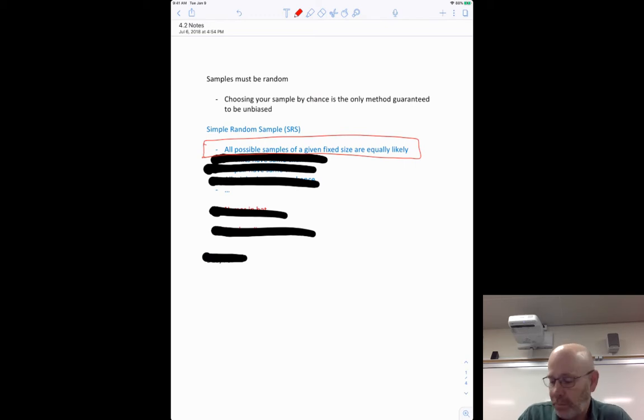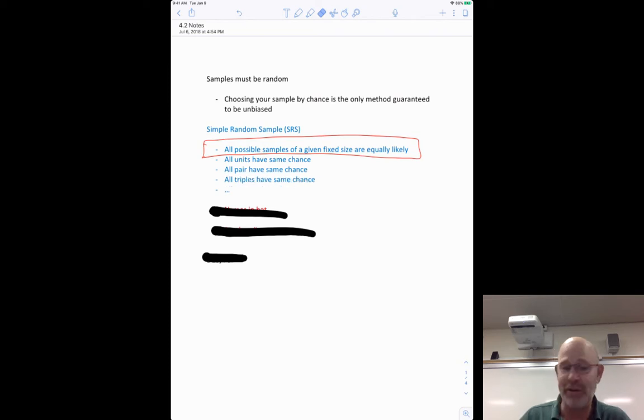So let's say you want to take a sample of 100 people. You must guarantee that all groups of 100 are equally likely. If you think about 2,000 people at Mountain View High School and a sample size of 100, then if you do 2,000 choose 100 on your calculator, it's going to be gigantic, whatever it is. Every one of those possible samples has to have the same chance of being picked. That's what's called a simple random sample. In a simple random sample, every person will have the same chance of being picked, and every two people will have the same chance of being picked, and every triple, all the way up to all 100. But really all we care about is what's in that red box.